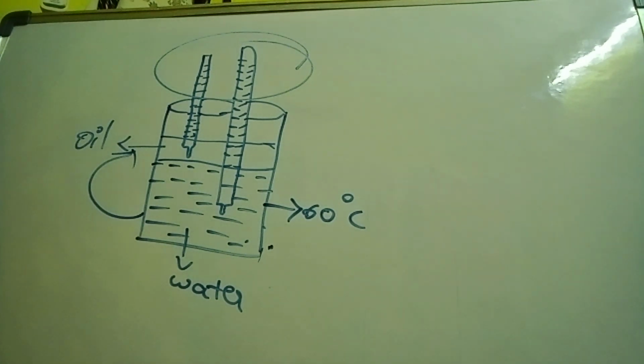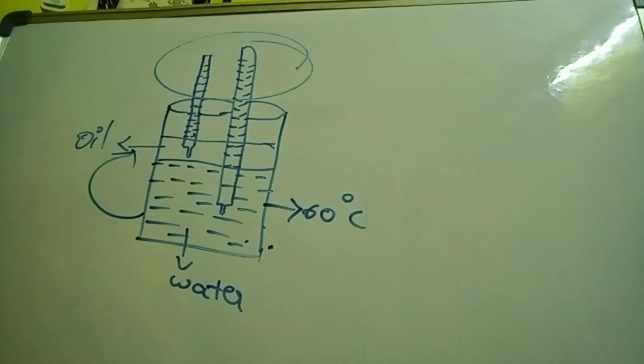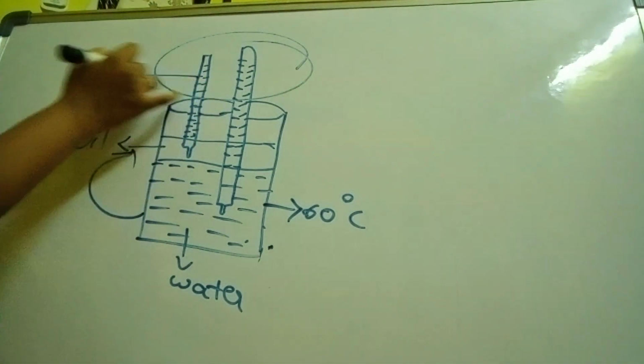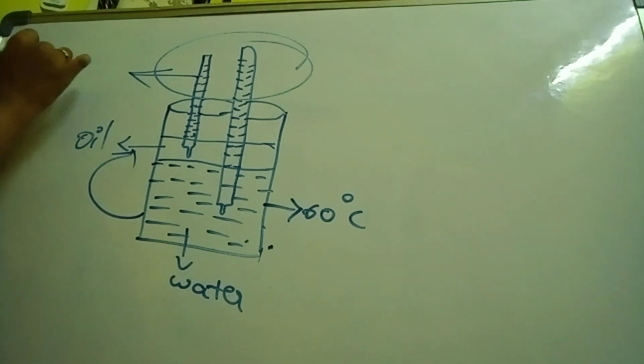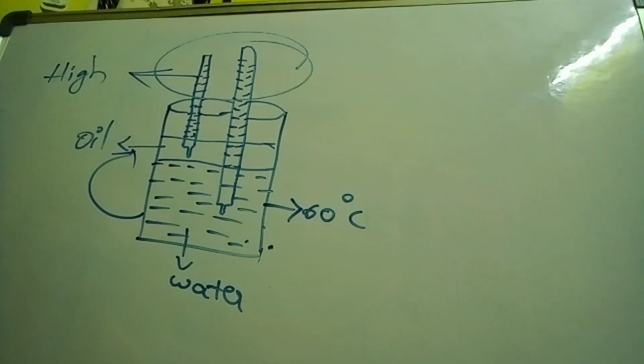Then which will get more heat, oil or water? Oil, no? So in which thermometer does the temperature rise? Oil. Yes or no? Yes. In the oil thermometer the temperature rises. The temperature will be high. So by this we prove that heat energy always transfers from a hotter body to a colder body.